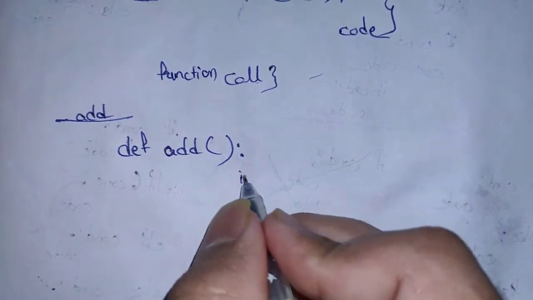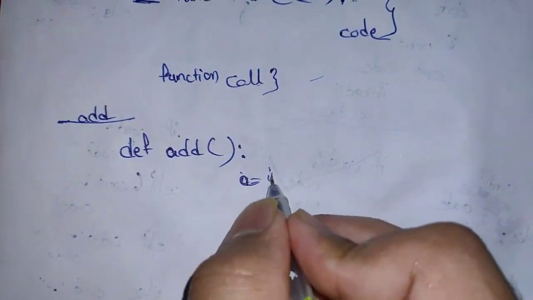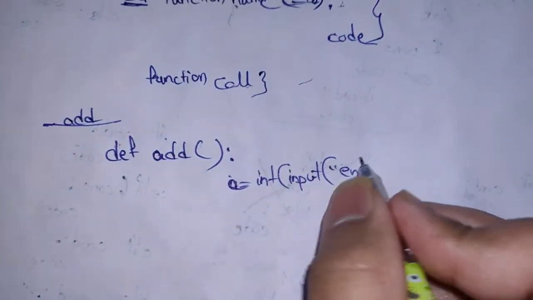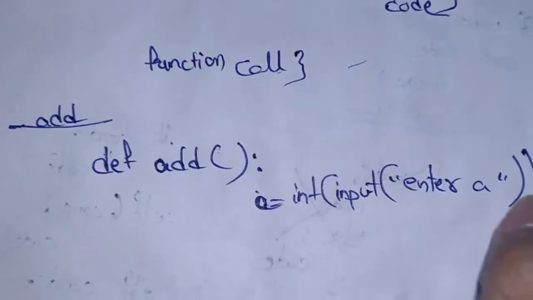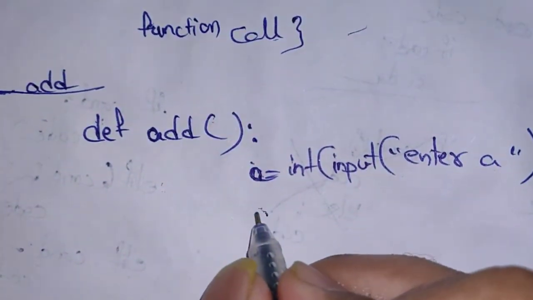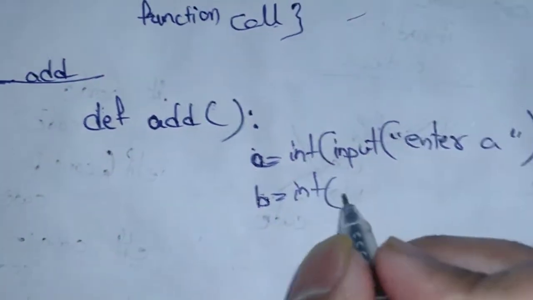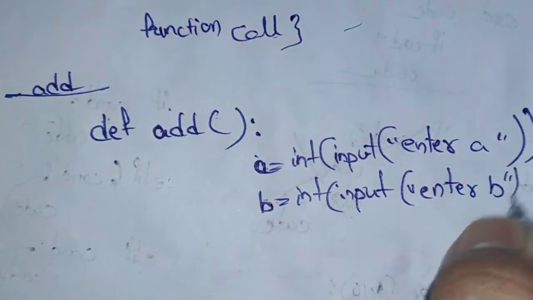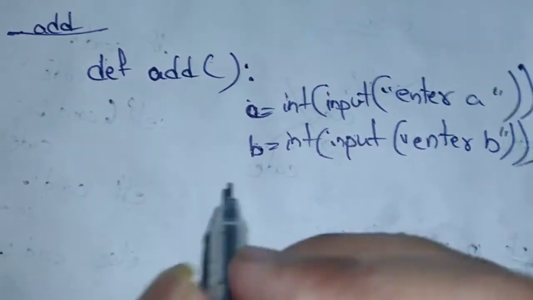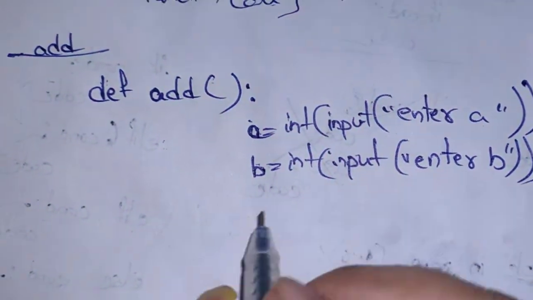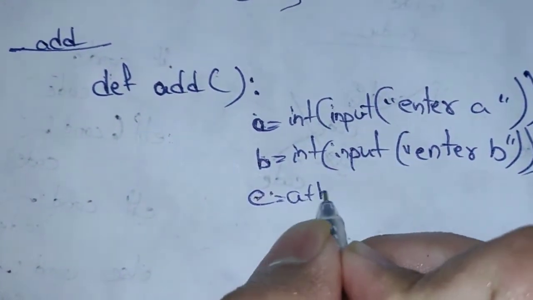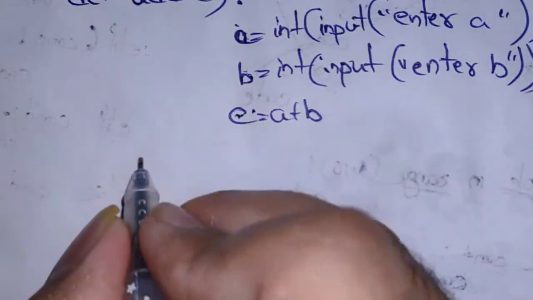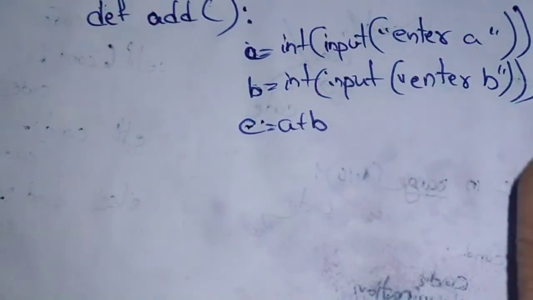My code is, first I will take input from the user, enter a, and then I will take another input from the user, enter b. We took a and b as input, and we have to add these two, c equal to a plus b. So we have added these two inputs, and this is called the function definition.